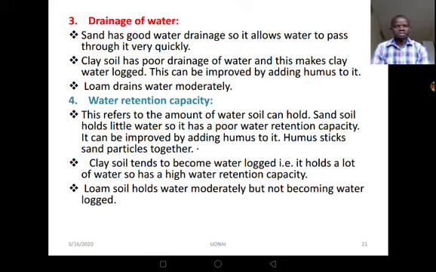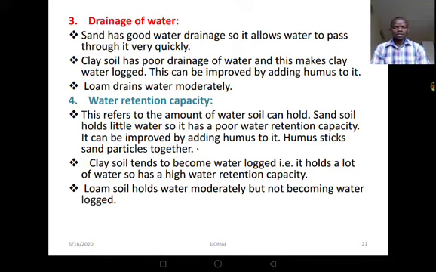And it can also be improved by adding in humus. The humus will bring the particles together, and eventually the drainage will be reduced, so the water holding capacity will be improved. Then clay soil tends to become waterlogged, and it holds a lot of water, so it has high water retention capacity. The reason we have already talked about that.